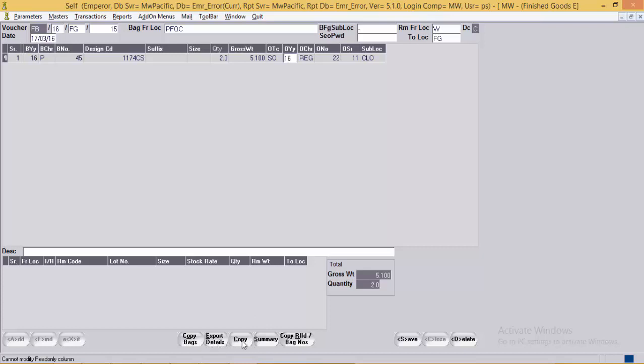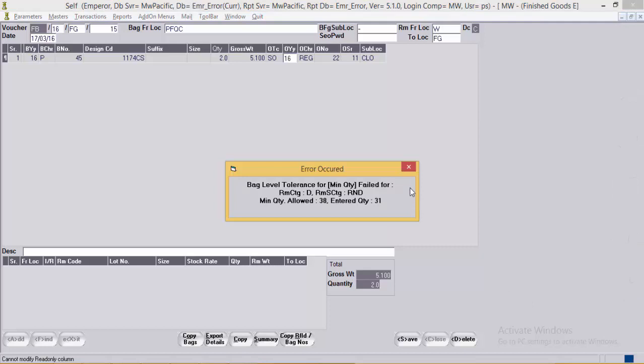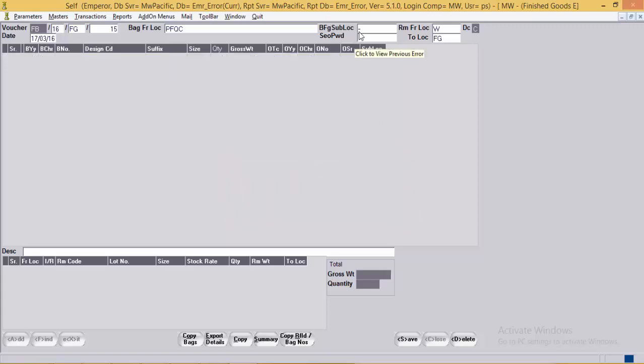Then click on the copy button. It is showing the error message for tolerance. Now to overrule this tolerance, the user can enter the SEO password, and now again copy the same bag.